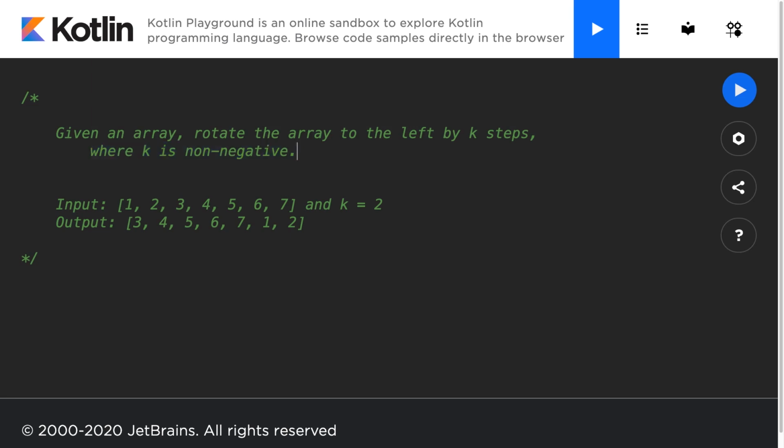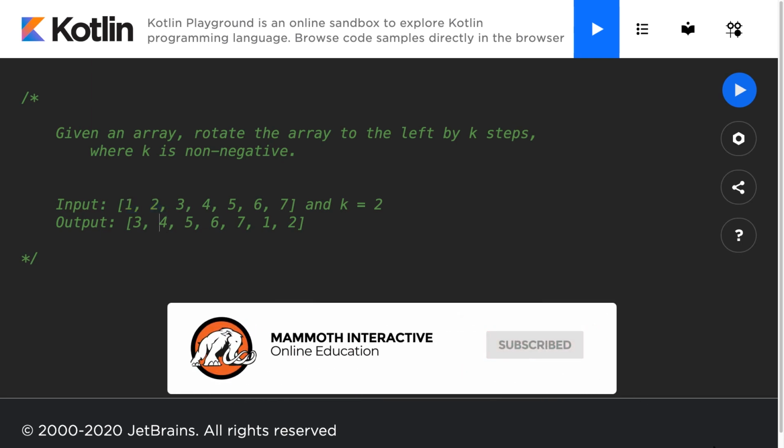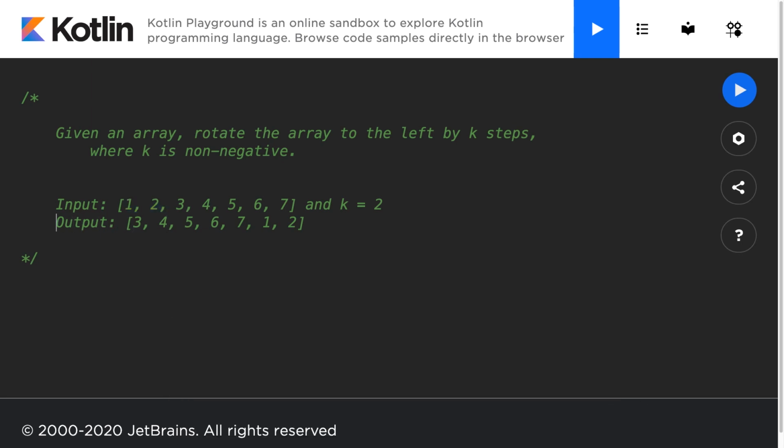For example, if we had an input of an array with the values 1, 2, 3, 4, 5, 6, 7, and k was equal to 2, that would mean we need to rotate the array to the left by 2 steps. Left array rotation means we must take the first 2 values in the array and move them to the end of the array. And we'll be left with an output of 3, 4, 5, 6, 7, 1, 2.